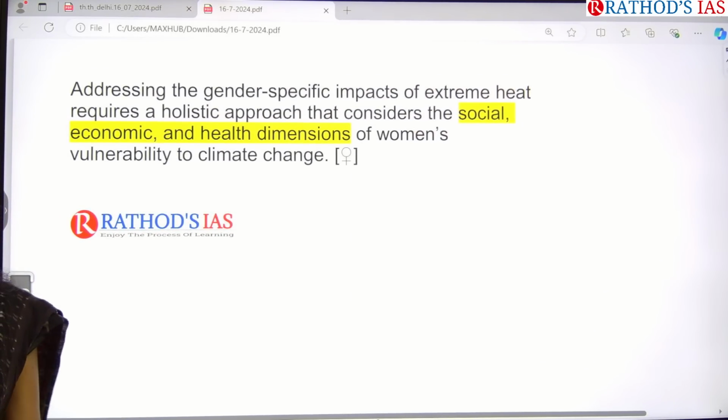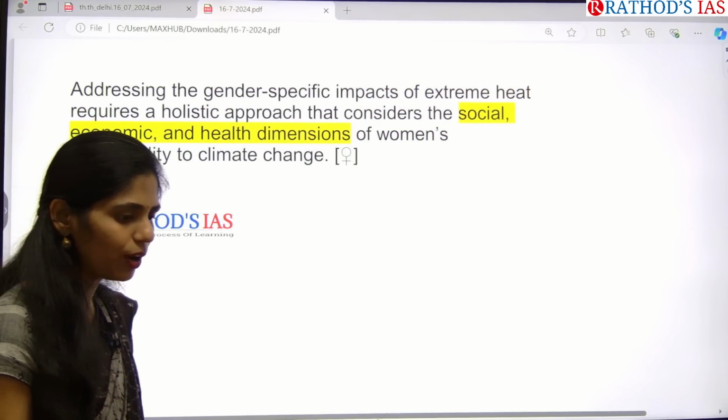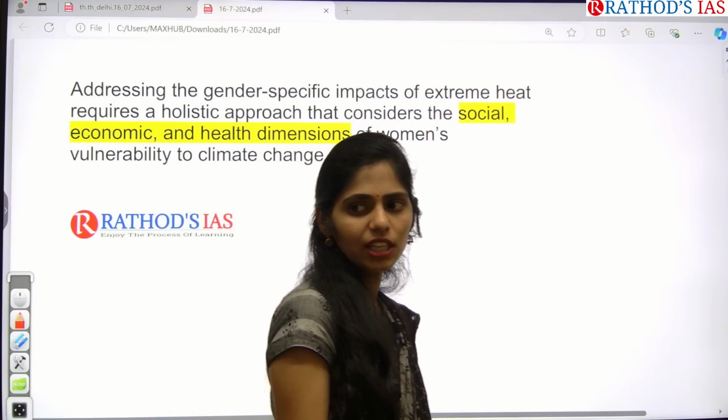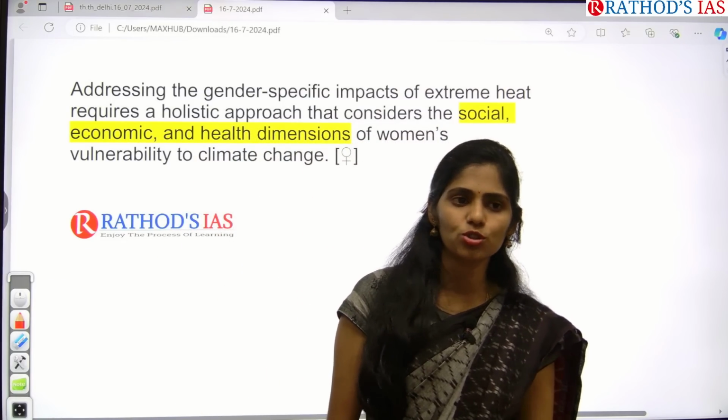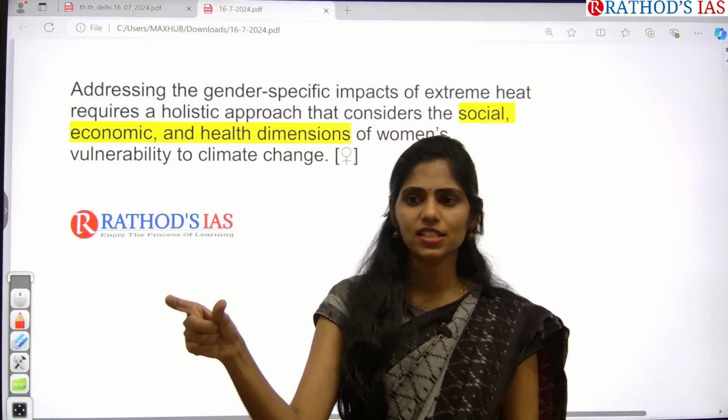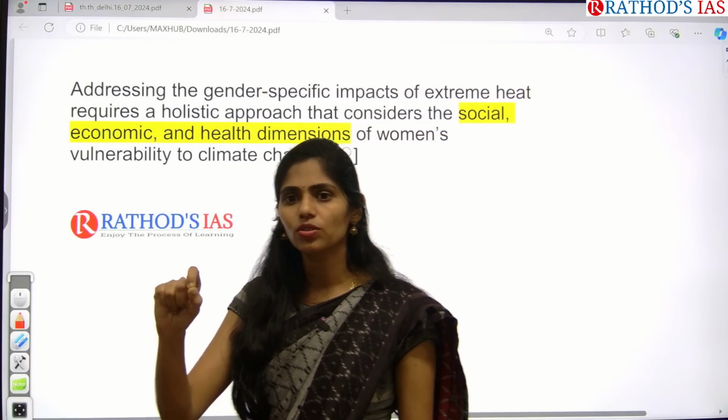So because of this, whenever governments are making any policy, laws or schemes, they have to give some support to women. They should be gender sensitive. So the keyword is gender sensitive. Okay,